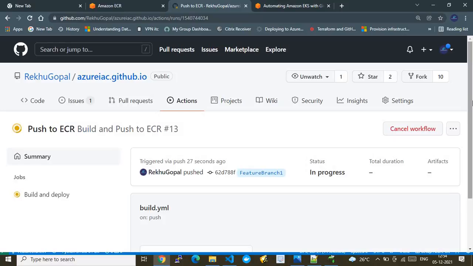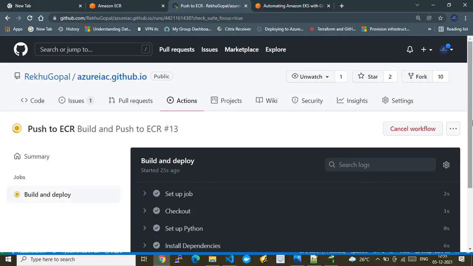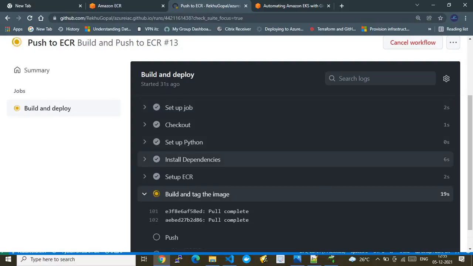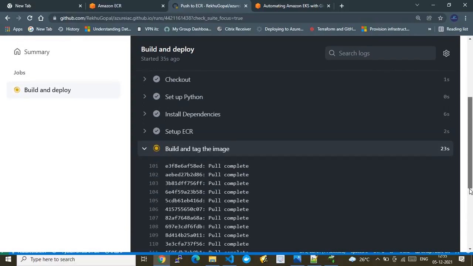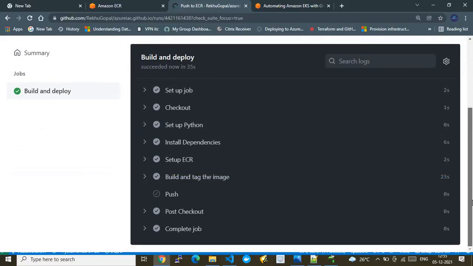I will walk you through these build definitions and build logs, so that you will get a complete understanding of our GitOps. All right, you see, whatever steps are defined here are all being executed from top to bottom. That's what I mean when I say it executes from top to bottom, from the setup job down. All right, it was very quick. It has successfully executed. It has taken only 23 seconds or less.